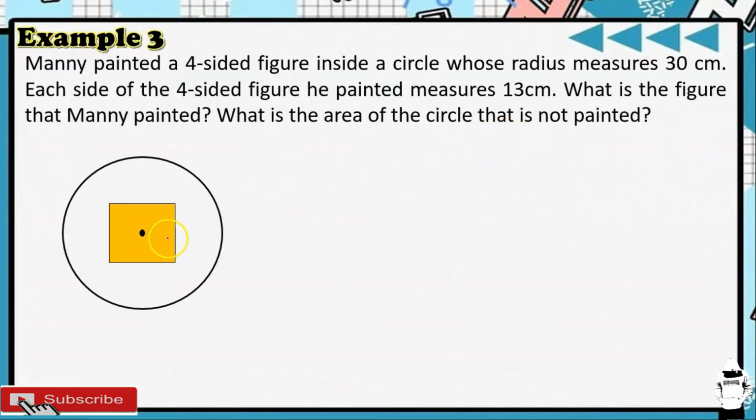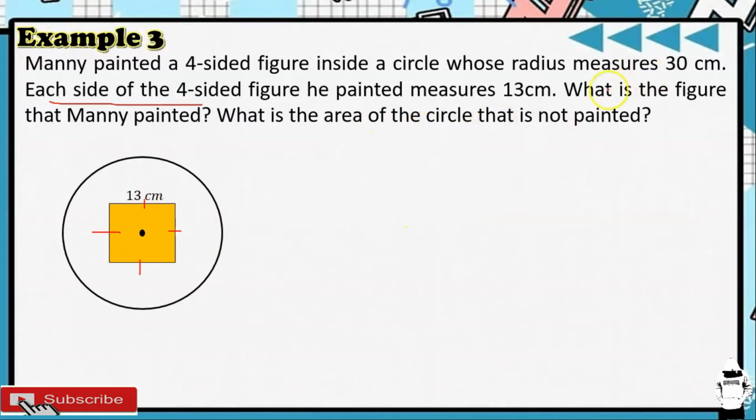So, ito yung ating four-sided figure na nasa loob ng ating circle. Ito yung ginawa ni Manny na nag-paint siya ng four-sided figure. And then, yung sabi niya, each side of the four-sided figure measures 13 centimeters. So, 13 yung side niyan. So, sabi each side. So, ibig sabihin, lahat ng sides niyan ay 13 centimeters. So, ito ay square. Okay?